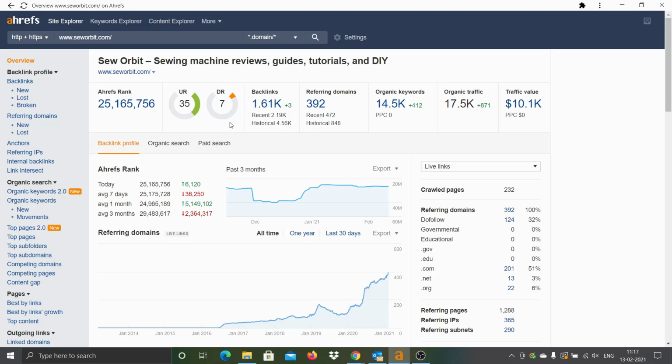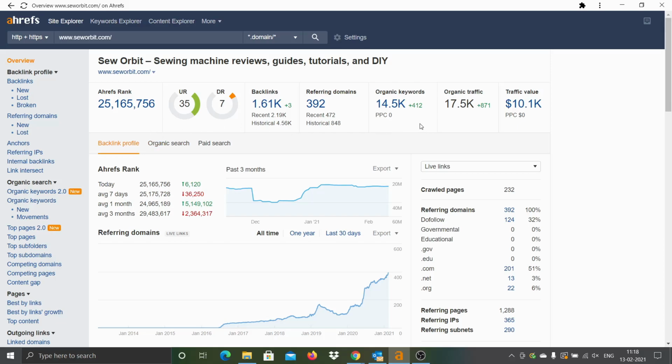The DR is 7, very good. So that means there is a potential for a new site also to perform well if we publish good content. The other attributes that I normally look for: one is the organic keywords. Organic keywords is nothing but, on an average per month, for how many different search terms this particular site is appearing on search engines organically. That's about 14.5k, good volume. And the third one is organic traffic. That means the number of people visiting this website through search engines by searching organically: 17.5k. Both the numbers look very attractive.